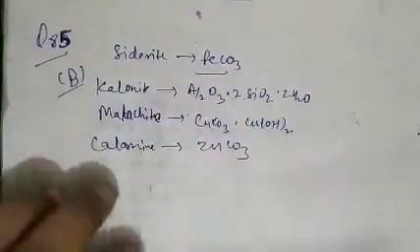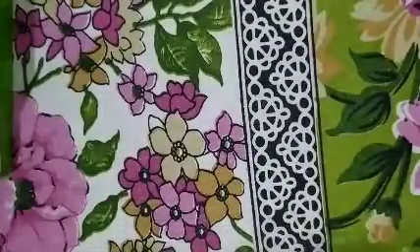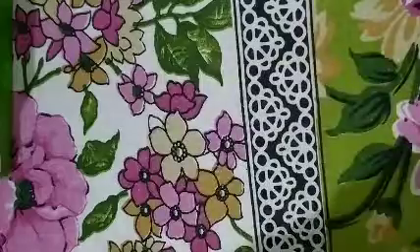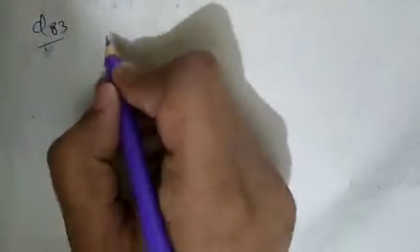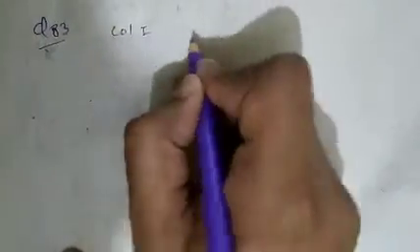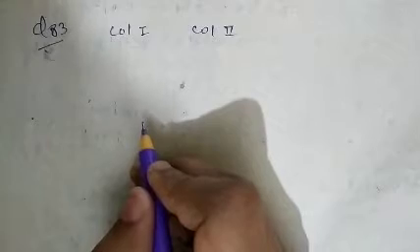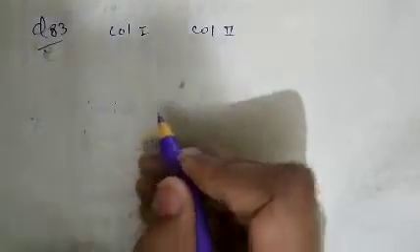Question number 83 we have not discussed. See question number 83. Again column 1 and column 2, match the following, and the question is about the processes.